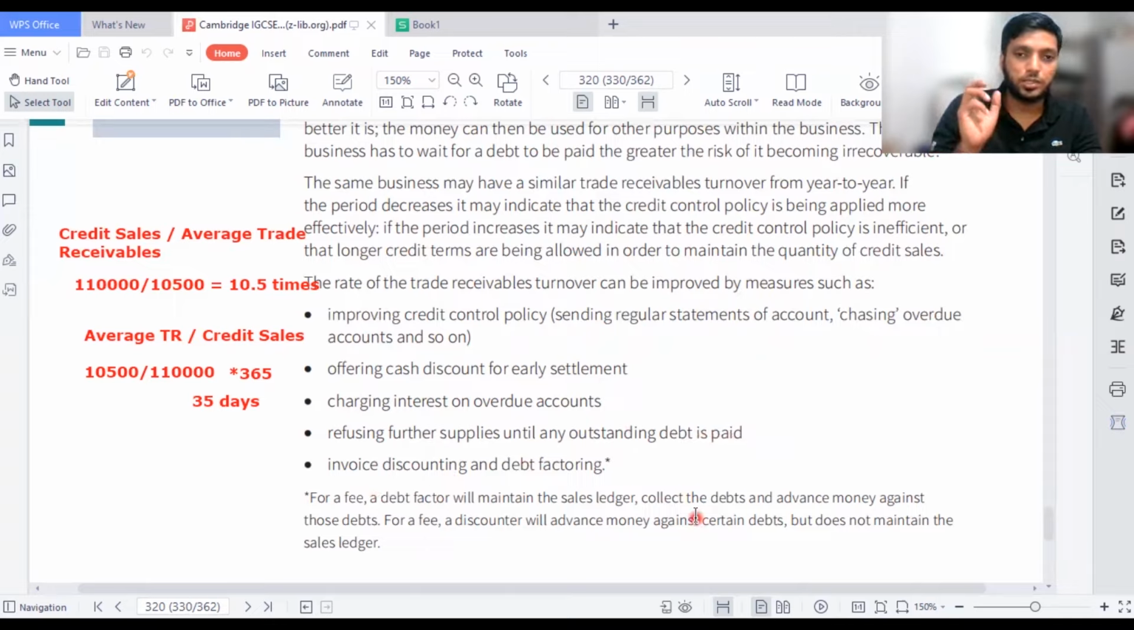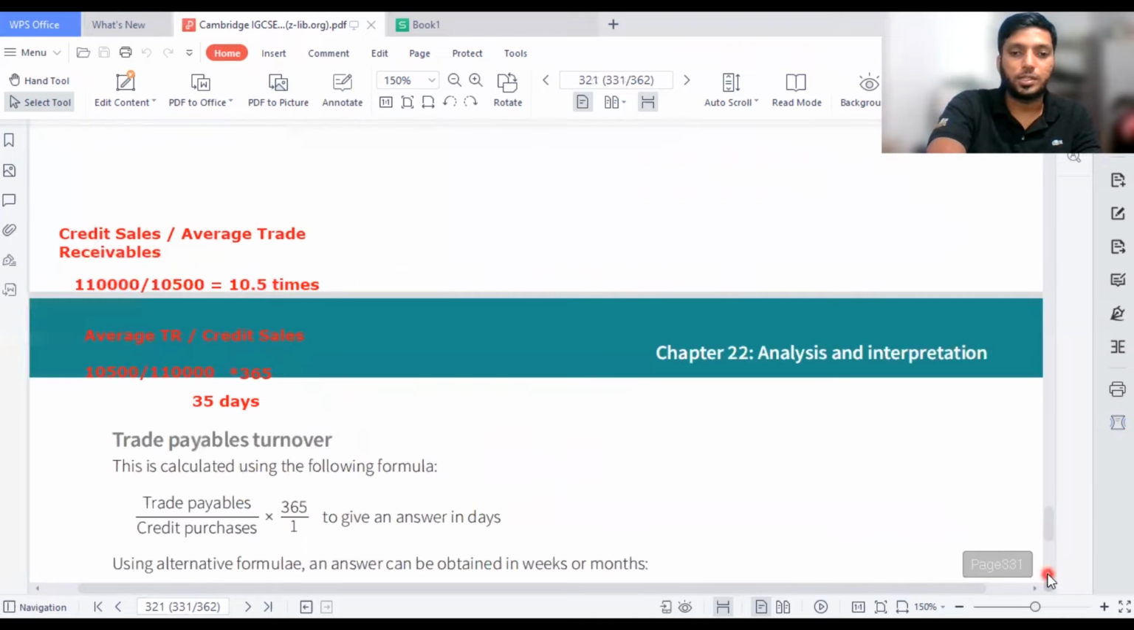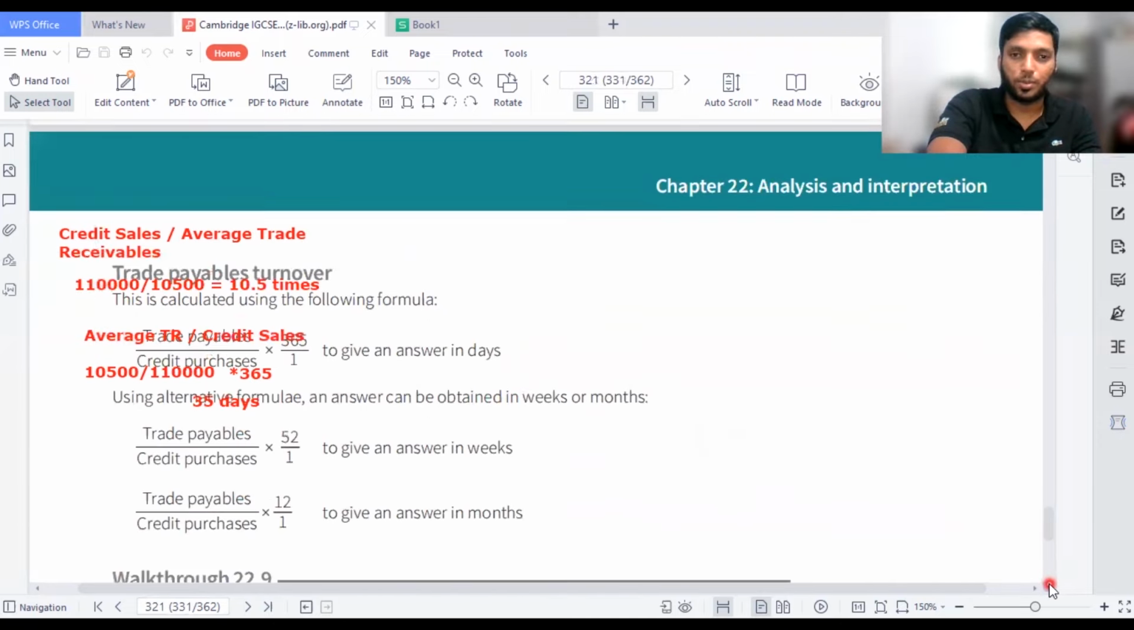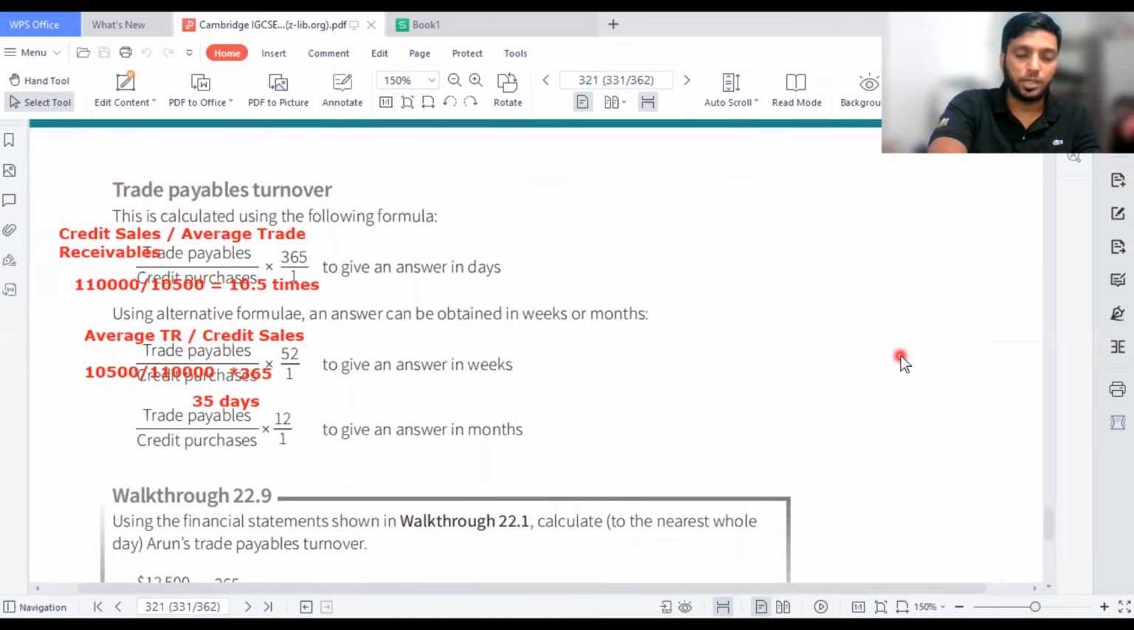So debt factoring is where you send certain people to request the money for your business, and they will pay those people. Most of the time, like a warrant from the government, lawyers send a certain warrant to those people, so they get upset and make the payment as soon as possible. For a fee, a debt factor will maintain the sales ledger, collect the debts, and advance money against those debts. For a fee, a discounter will advance money against certain debts but does not maintain the sales ledger. A debt factor collects everything. He will take a small commission for the service, but the discounter will not do that. He's a bit different in comparison to a debt factor, but it doesn't go that deep.